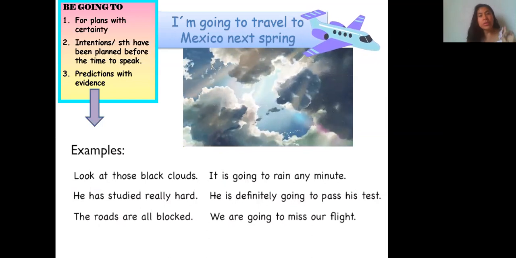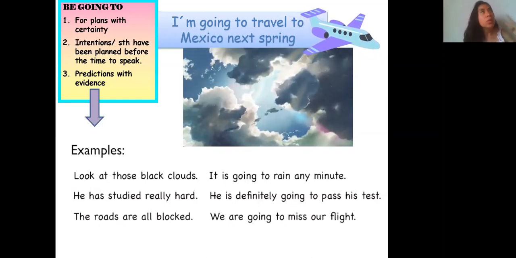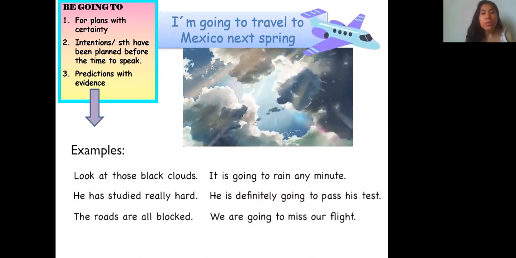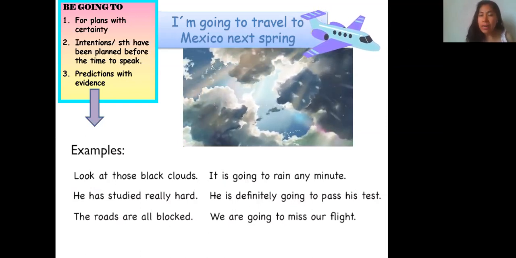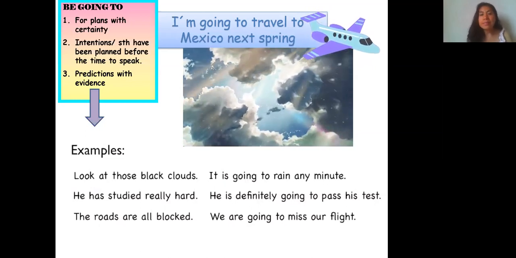Look at examples. It says, look at the black clouds. Okay, the black clouds. So what is going to happen? It's going to rain any minute. The second example, he has studied really hard. So according to that evidence, he is definitely going to pass his test.